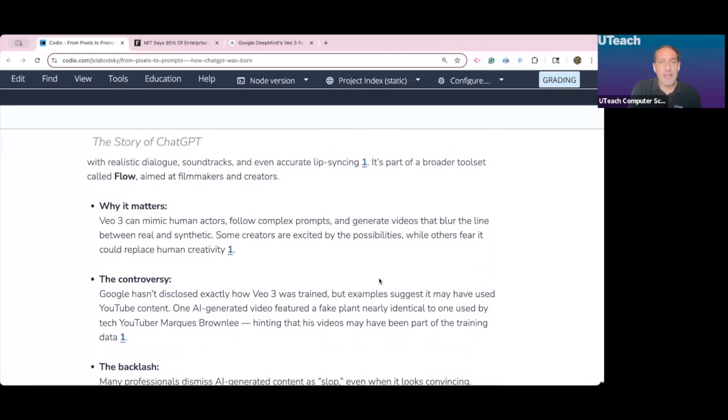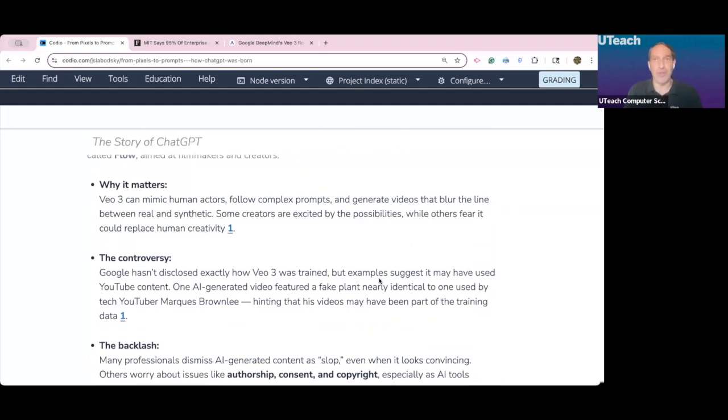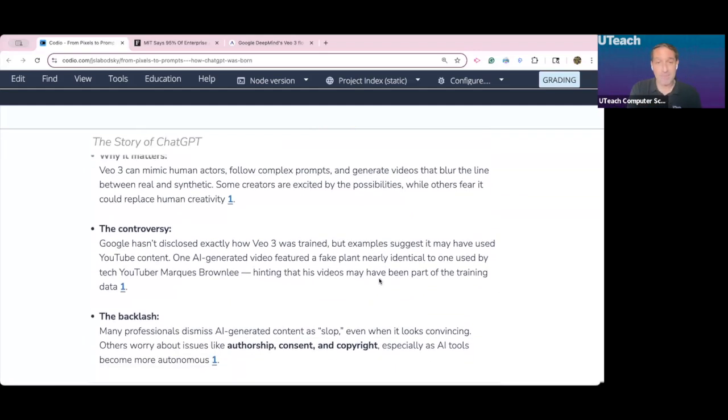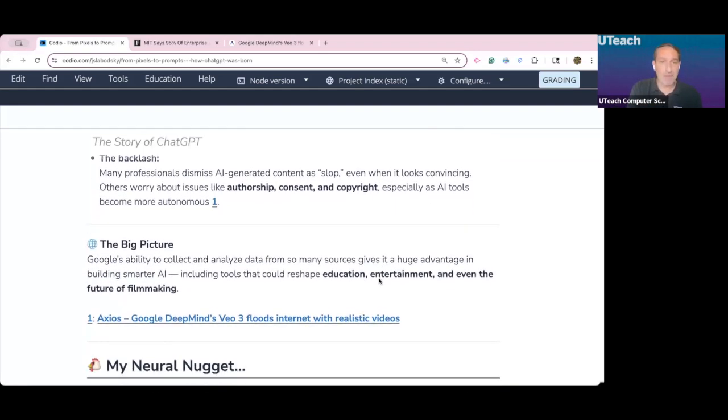So now we're going to start to get into the other issues with AI. Is it copyright infringement? What happens to people's jobs? And we'll talk about that as we move on.